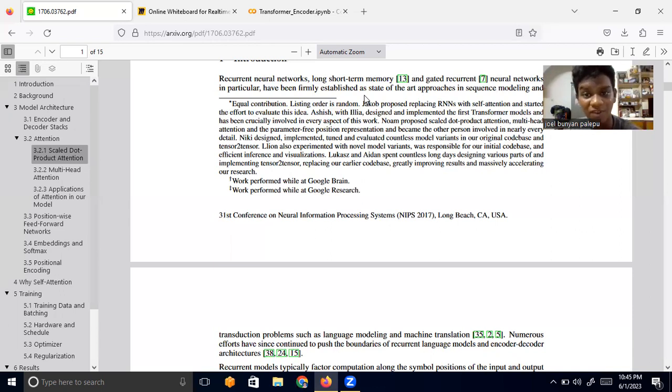But the way we could solve this better is by finding a way such that there are relationships between these words.